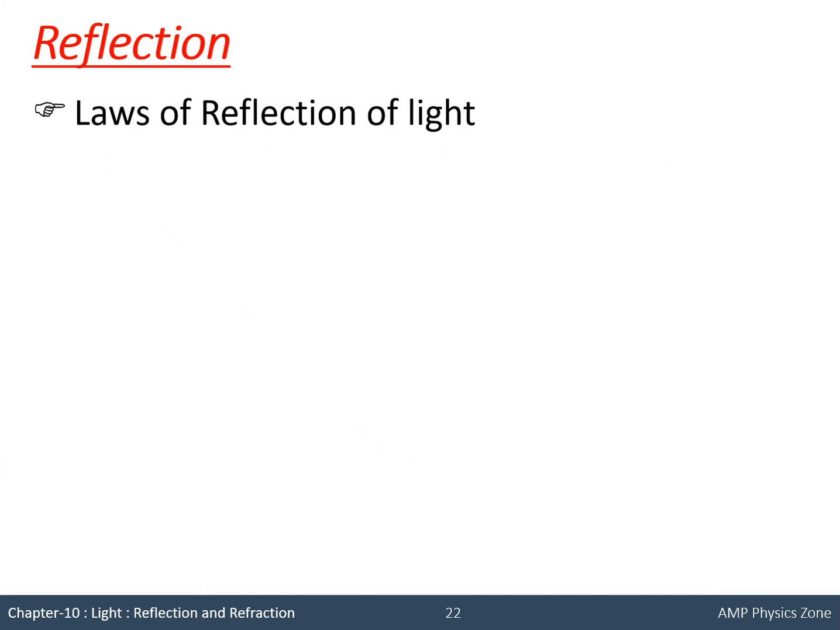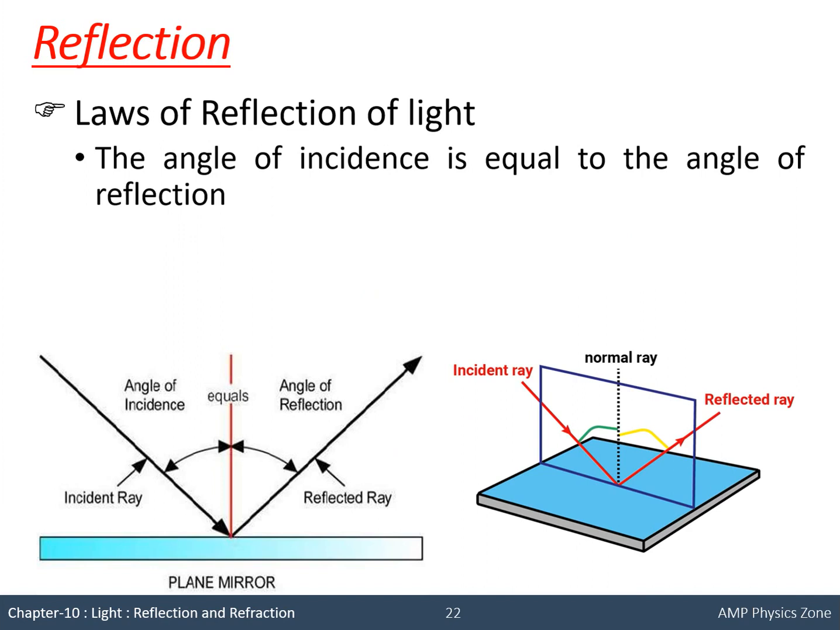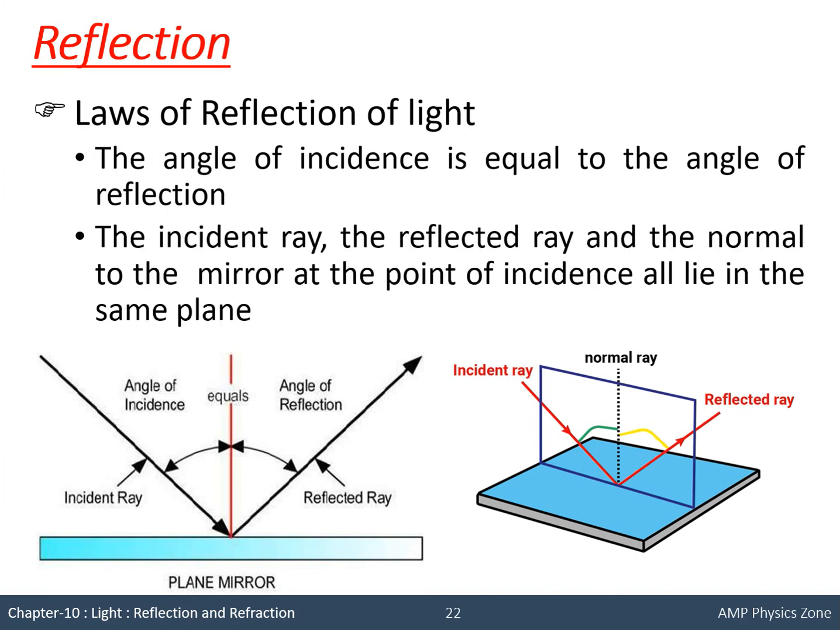Now, the laws of reflection of light. Actually there are two laws. The first law is that the angle of incidence is equal to the angle of reflection. The second is that the incident ray, reflected ray and normal drawn at the point of incidence all lie in the same plane. Okay, so there are two laws of reflection.